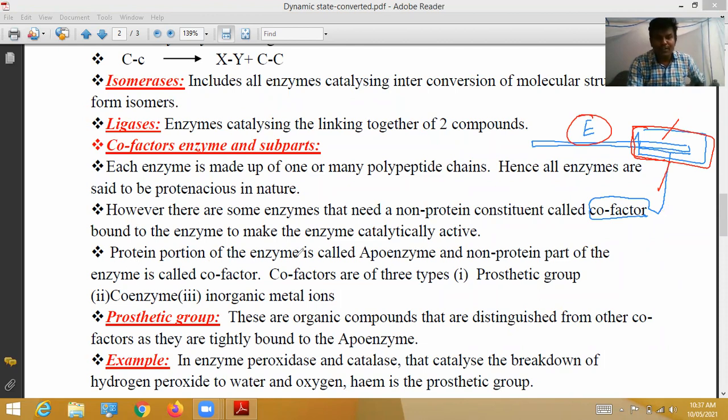So this is the protein portion of the enzyme, and this is the non-protein portion. The protein portion of the enzyme is called apoenzyme.